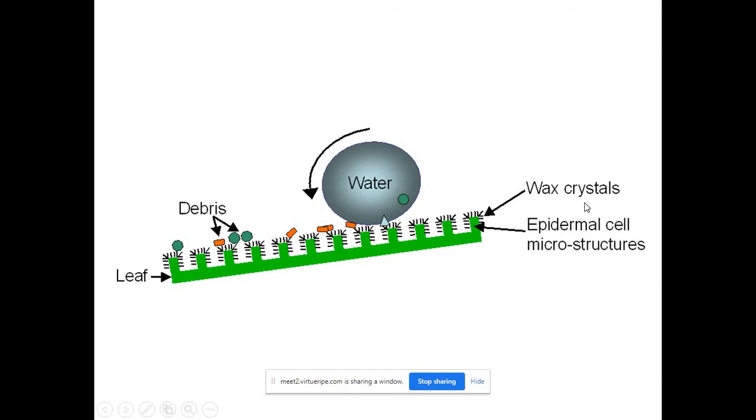These are called wax crystals. So that's why it's not sticking to the leaf. So they came up with some nano coating for self-cleaning buildings. They are using such types of microstructures which will clean automatically. You can see a lot of buildings, right?